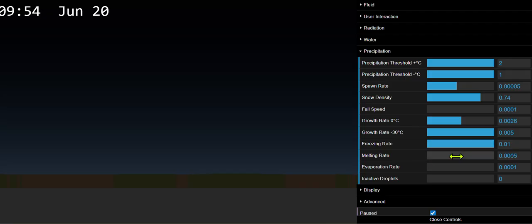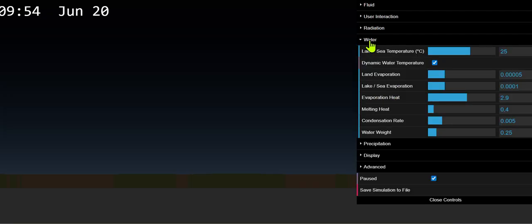But what you do want is quite a high freezing rate, because freezing is liquid to solid, so it will actually release energy and keep it warmer. Max the condensation rate, because again, like freezing, it releases energy when it turns from gas to liquid. Melting heat, put it about the same as the evaporation heat. You don't need that up high.